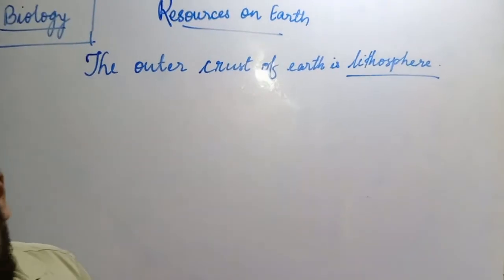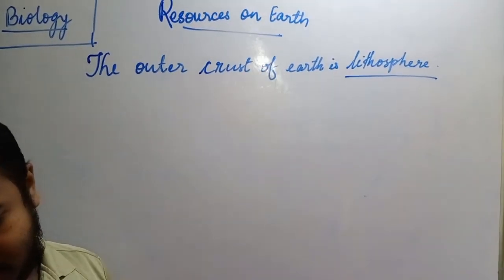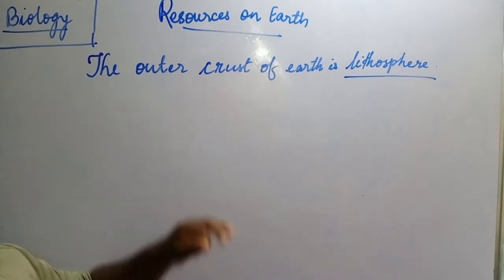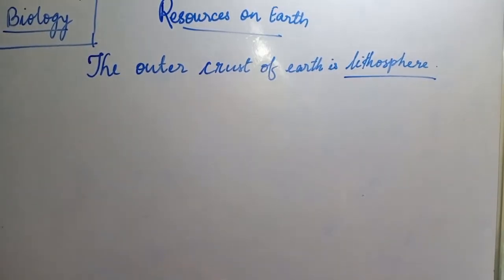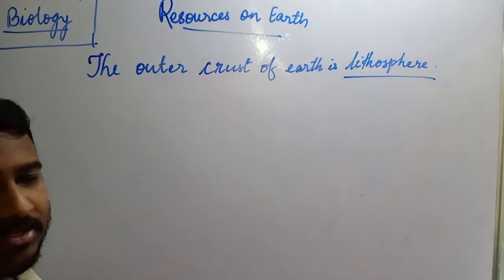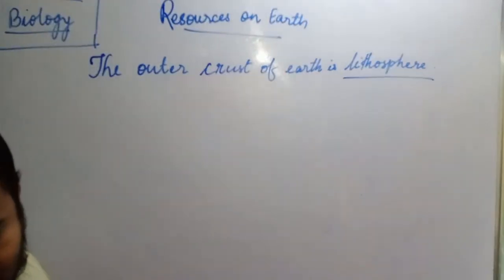Okay. Then the next one, what is present in lithosphere? Land, water, everything is present. Even 75% of water is also present in lithosphere.